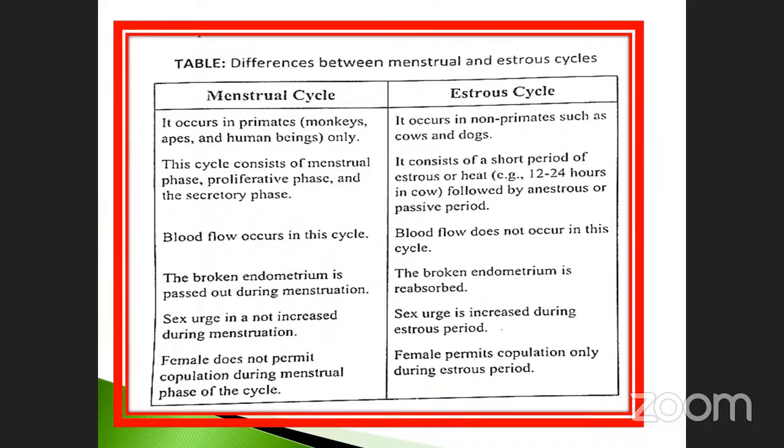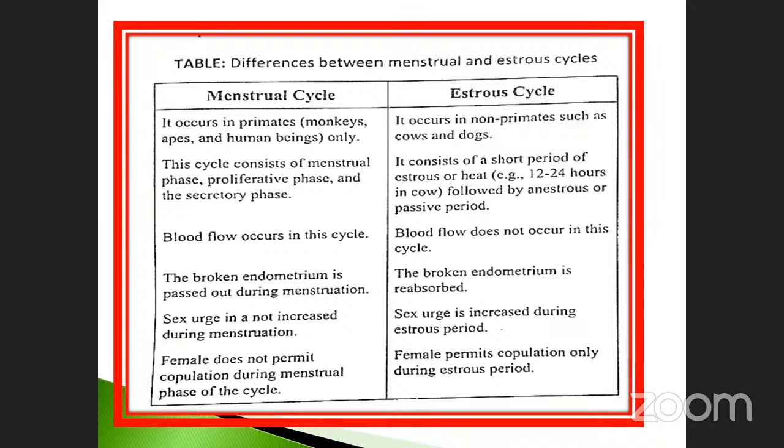Here, the estrous cycle consists of a short period of estrus or heat, for example 12 to 24 hours in cow, followed by the passive period. Blood flow does not occur in these cycles, but in menstrual cycles blood does flow. The broken endometrium is passed out during menstruation.